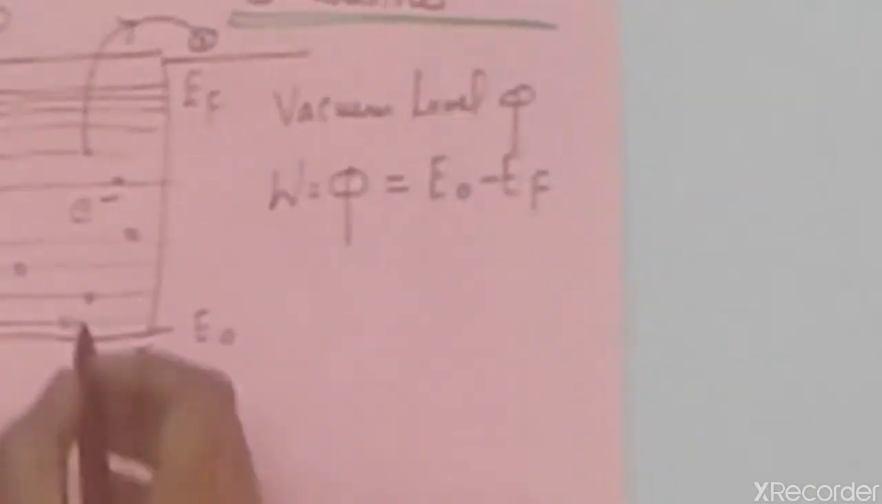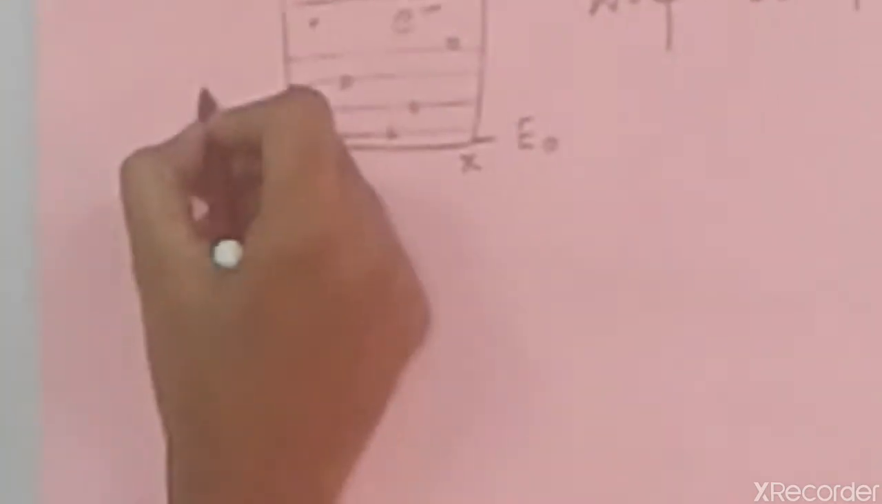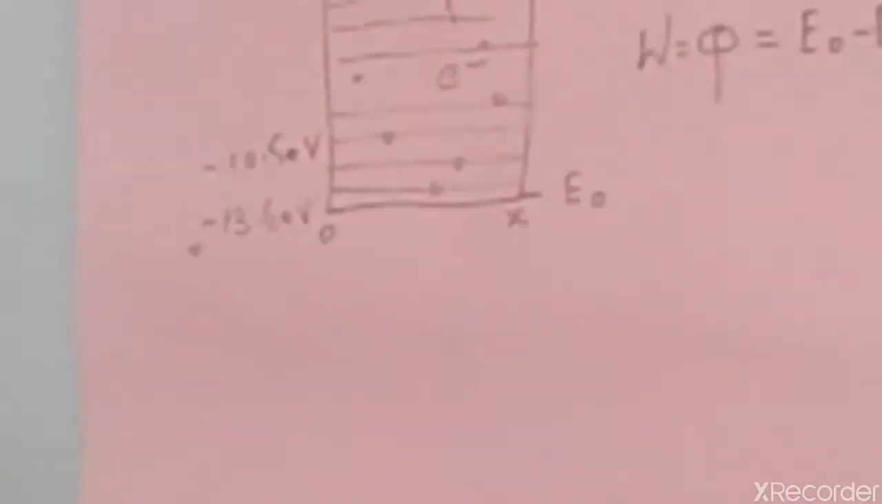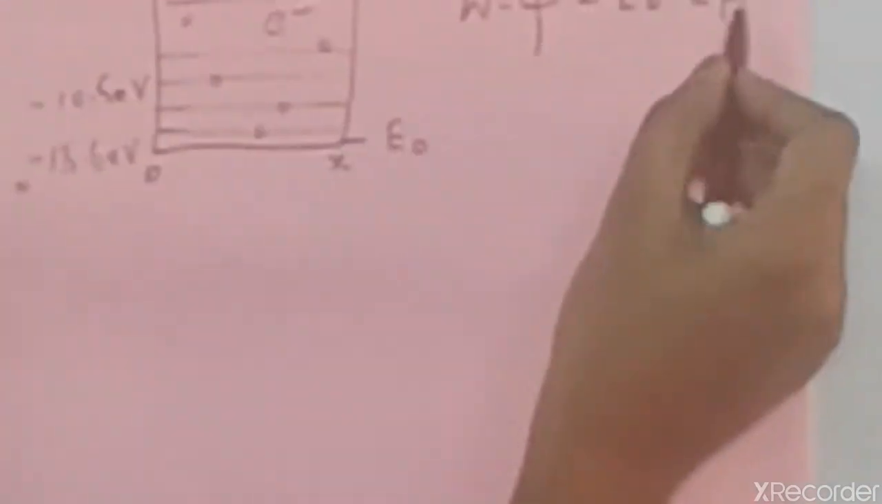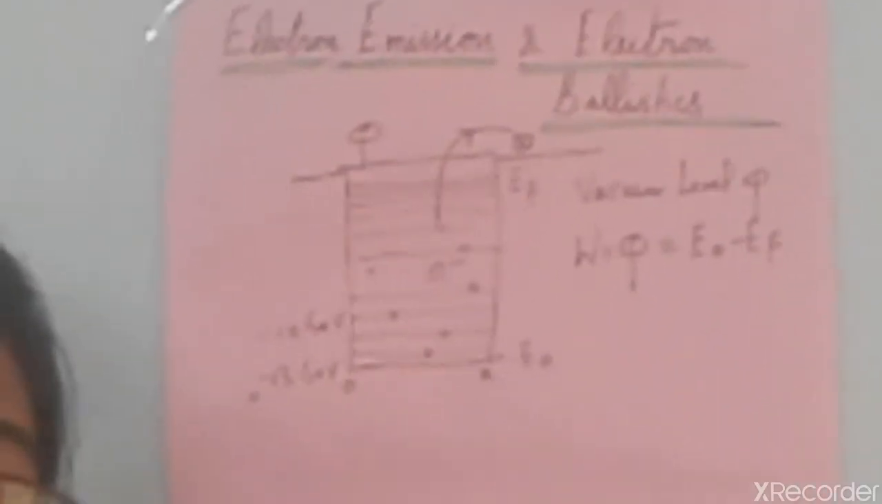Why? EF is the maximum energy level, E0 is the lowest. Since the charge of an electron is negative, the lowest energy level is minus 13.6 electron volt, and the next level is minus 10.5 electron volt. All these are negative energy levels. So here comes the Fermi level, E0 minus EF. When you supply energy for these electrons to come out of the metal, you have to supply the work function phi.